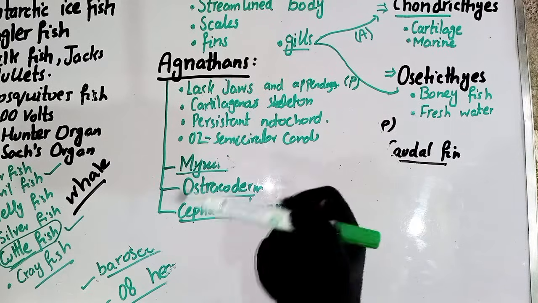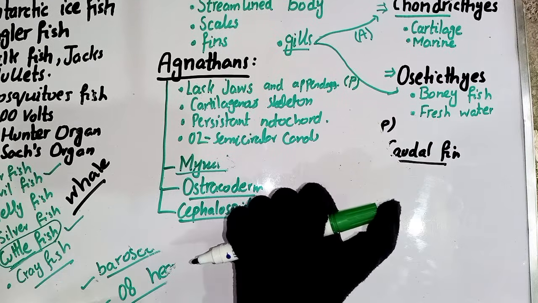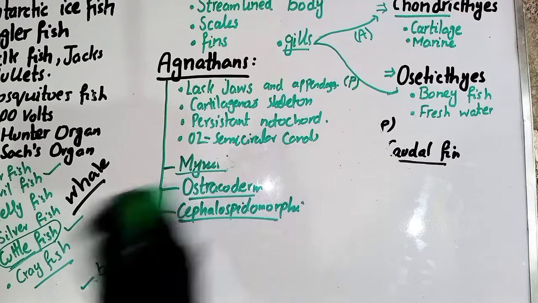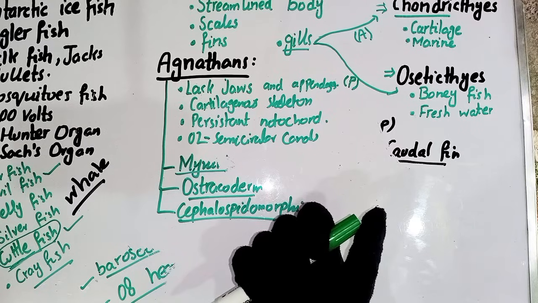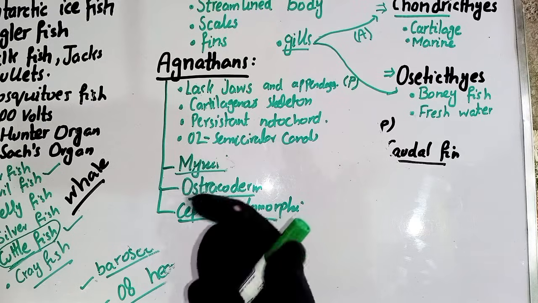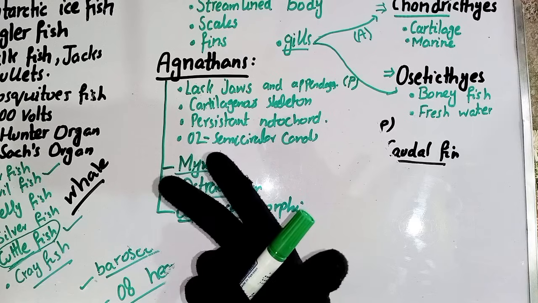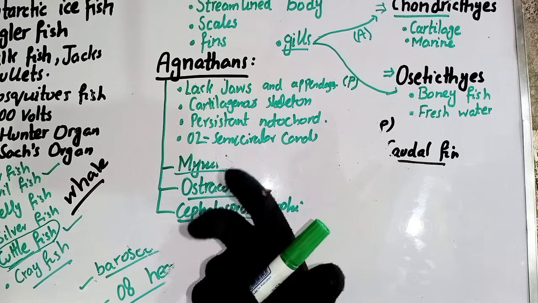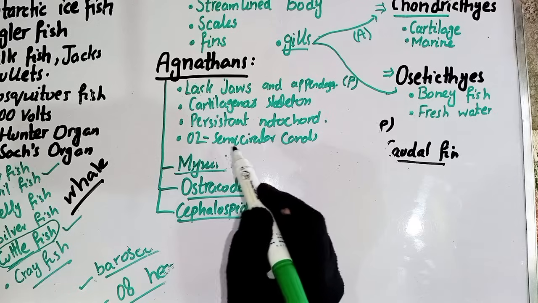But in the case of fishes, the external portion and the middle portion of the ear are absent. We discussed the physiology of the ear in my previous lectures, where I explained the external, middle and inner parts of the human ear. In the external ear you can assume the pinna, tympanic membrane and auditory canal, and the three ossicles present in the middle portion; all these parts are absent.